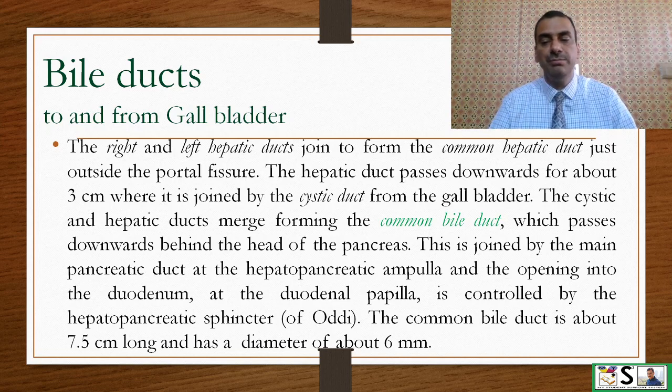This is joined by the main pancreatic duct at the hepatopancreatic ampulla, and it opens into the duodenum at the duodenal papilla, and it is guarded by the hepatopancreatic sphincter or sphincter of Oddi. The common bile duct is about 7.5 cm long and has a diameter of 6 mm.